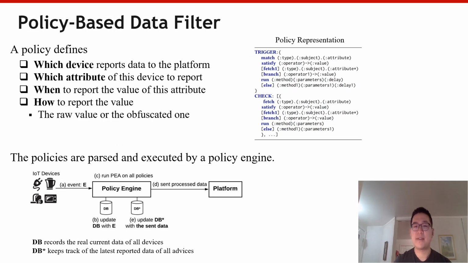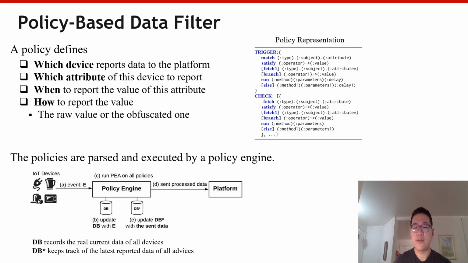We design a customized policy format since we cannot find a direct fit in the current access control policy languages. Each policy, as shown in the top right picture, uses a number of fields to express multifaceted information about how to filter IoT data. Basically, the policy is a whitelist style one which defines which data under which situation can be reported to the platform in which way. Except the data allowed by the policies, all the other data received by PFirewall will be blocked by default.